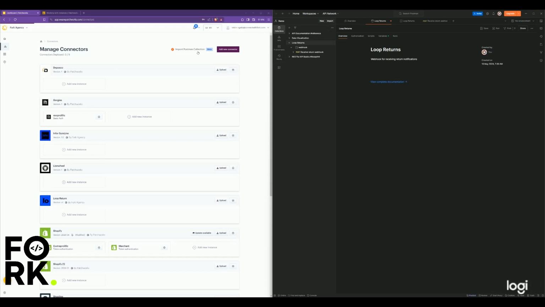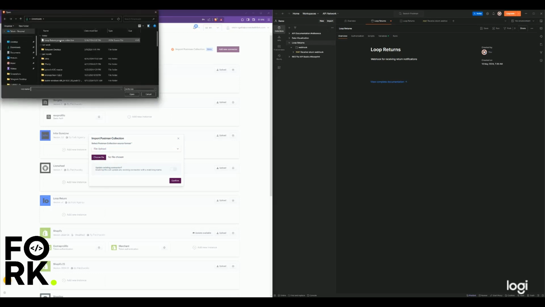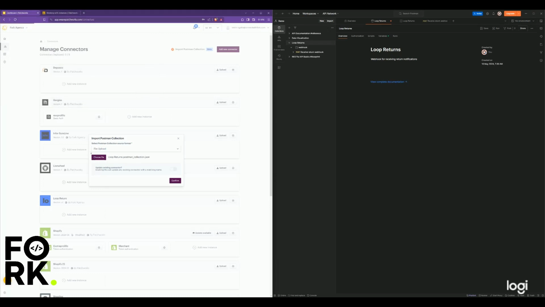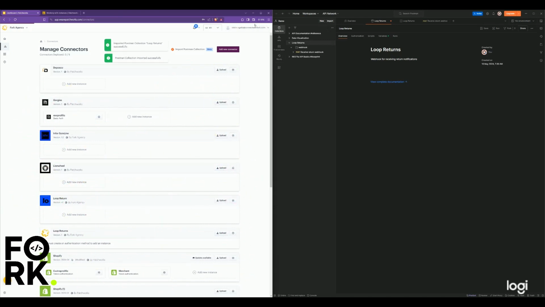And the next thing is here. So it asks you if you want a URL or file upload. We're going to choose file upload since we've downloaded it now. And you pick the collection, it's a JSON file, and here it is, and confirm. And look at that, it was that easy.